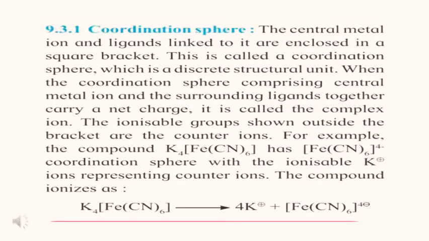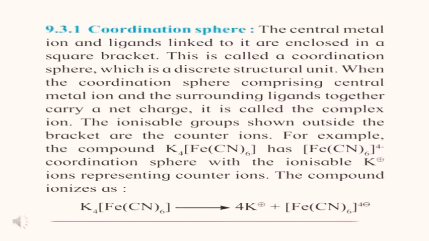Coordination sphere. The central metal ion and the ligands linked to it are enclosed in a square bracket. This is called the coordination sphere, which is a discrete structural unit.